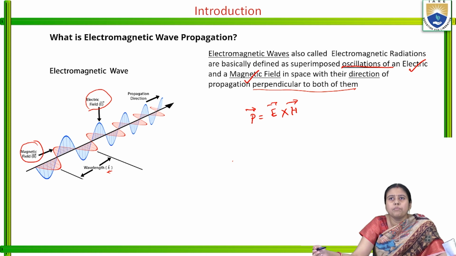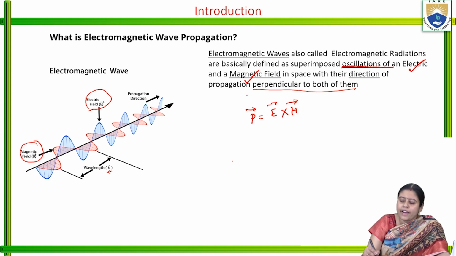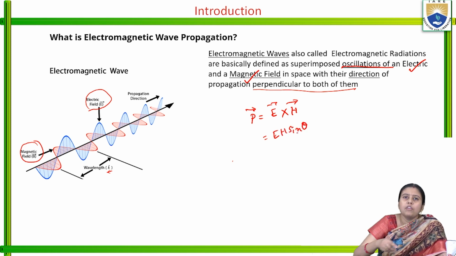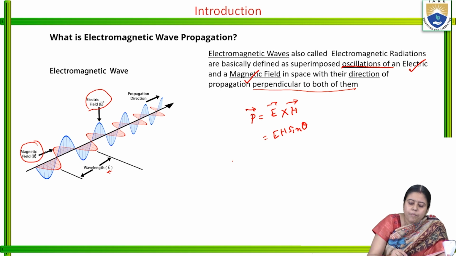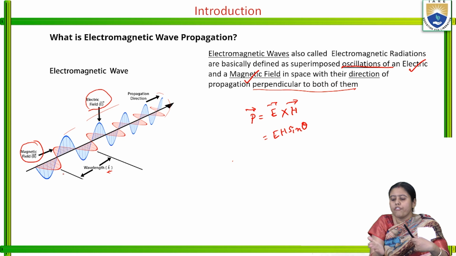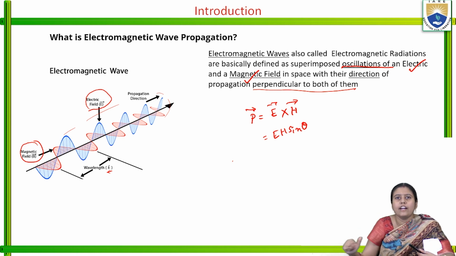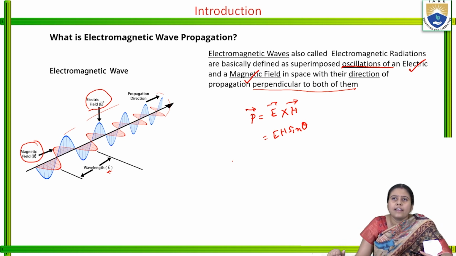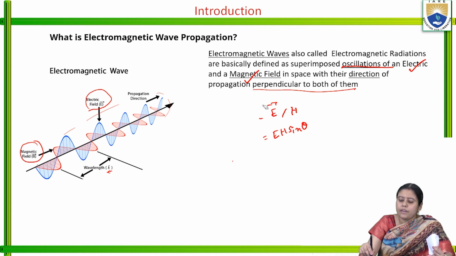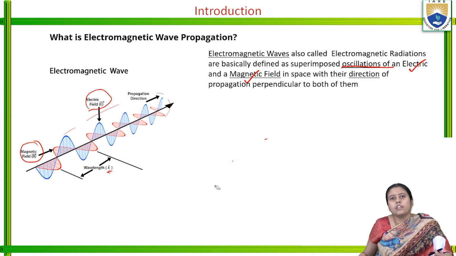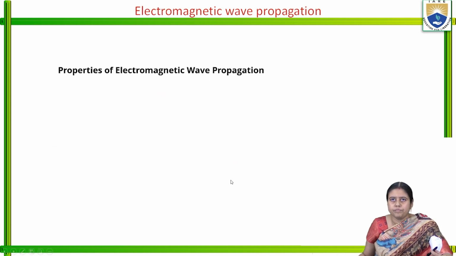So E cross H means the direction of P should be EH sin theta, and the direction should be perpendicular to the EH plane. If E and H create this plane, it will be perpendicular. It will go from E to H, and from the right hand screw rule, we will get the direction of the electromagnetic wave propagation. The main example of the electromagnetic wave is the light wave.